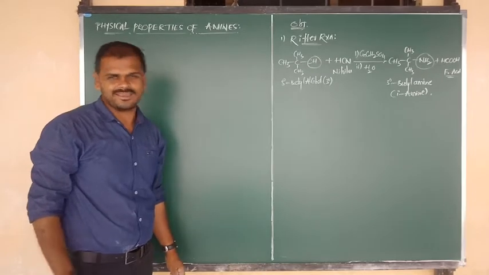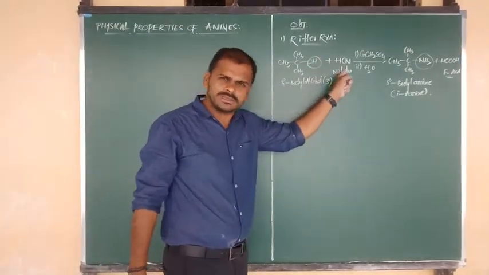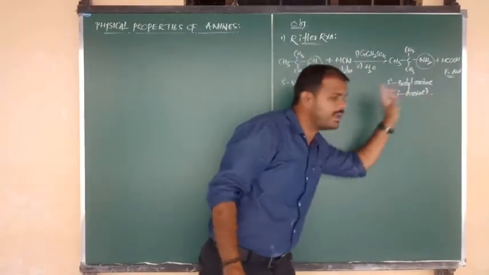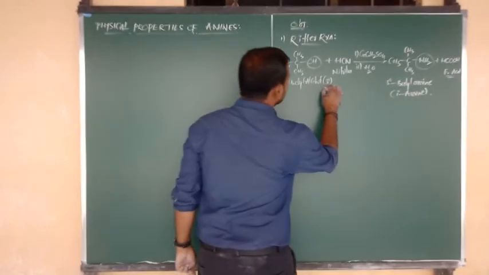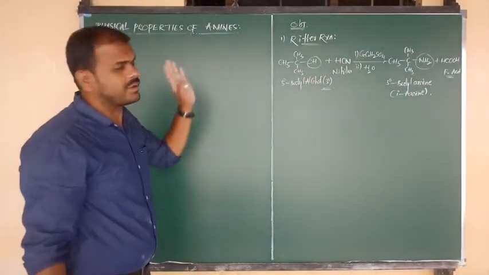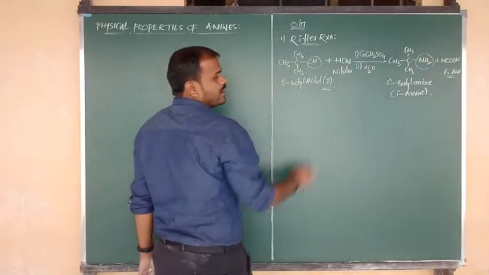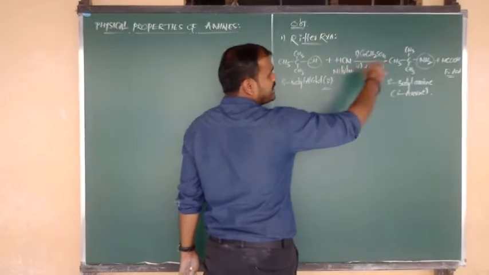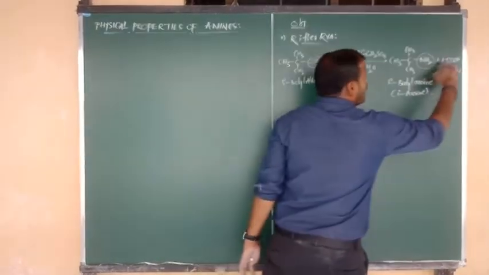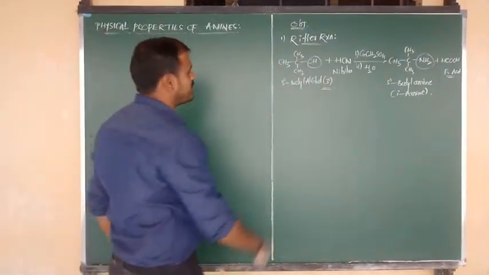So we have to remember that tertiary alcohols upon reaction with nitriles, followed by hydrolysis, form primary amines. Tertiary alcohols change into primary amines. This is your Ritter reaction, and we just replace the position of OH with NH2. By considering HCN, formic acid is the byproduct. By considering RCN, RCOOH, a carboxylic acid, is the byproduct. Like that we have to remember.